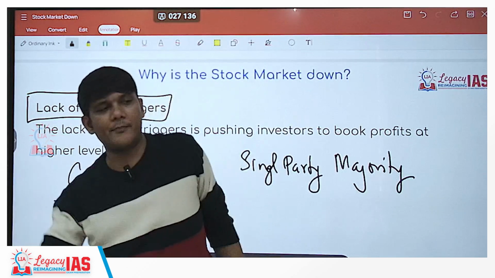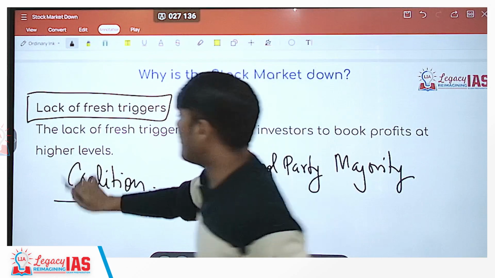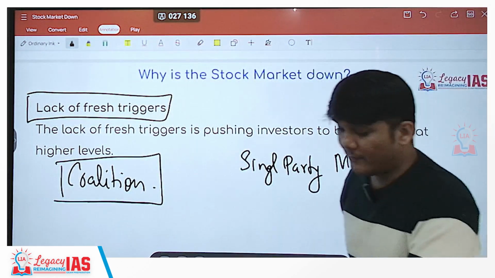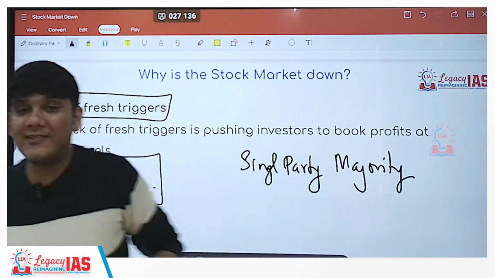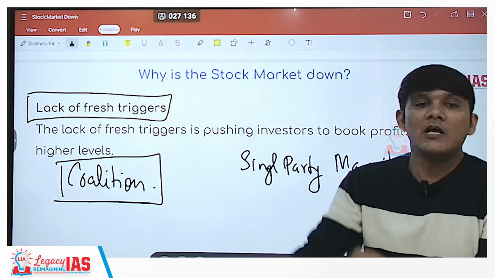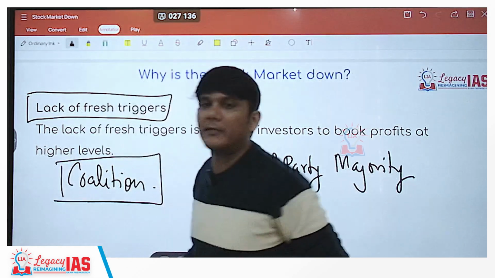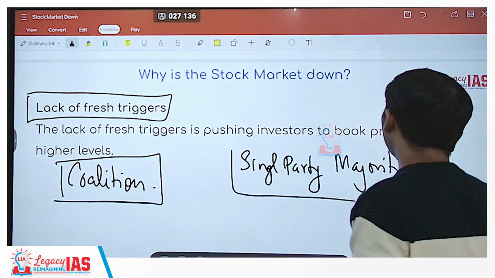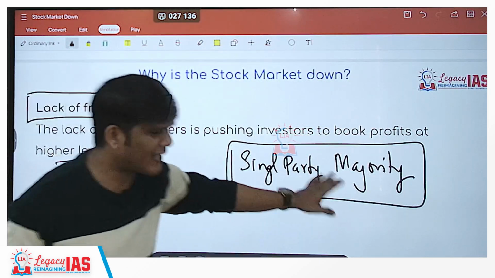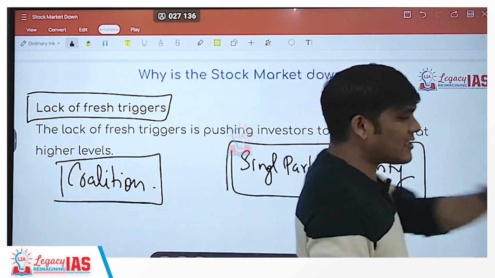People would say, I want to be the prime minister, I want this ministry, and the government can fall down. It's not stable. So when the government is not stable, it can fall down anytime. So the policies will also not be that stable because the government can change and the policy can change, and the market will not have belief in the stability of this form of government. But if there is a single party majority, this is a more stable form of government. Even this government can fall down, but this is a way more stable form of government. So the policies would be stable.